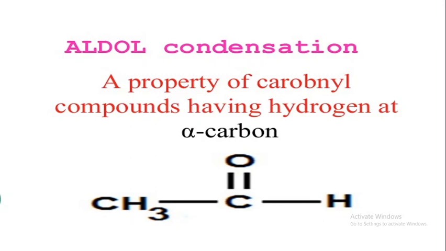But formaldehyde is not an example of aldol condensation because an alpha hydrogen atom is not present in it. First is acetaldehyde. This has the aldehyde group as a functional group. Then the neighboring carbon atom is the alpha carbon atom.